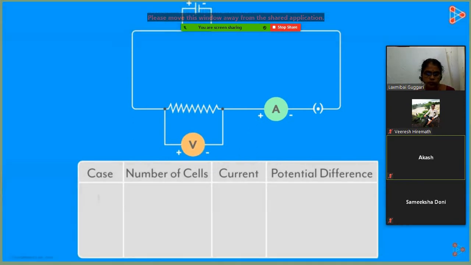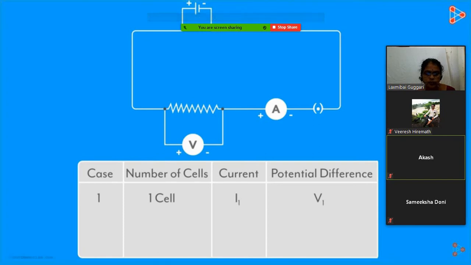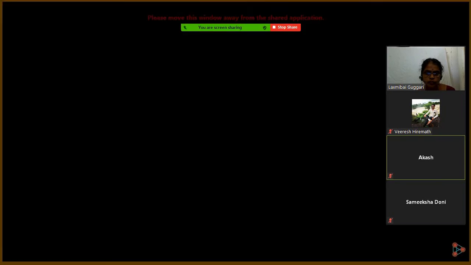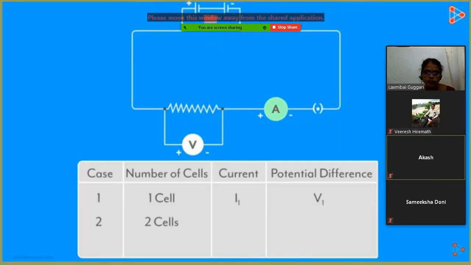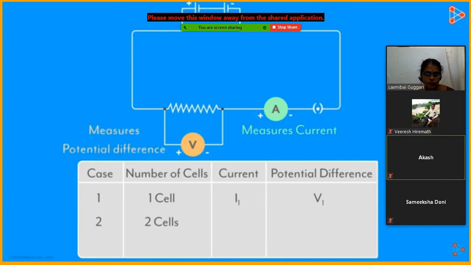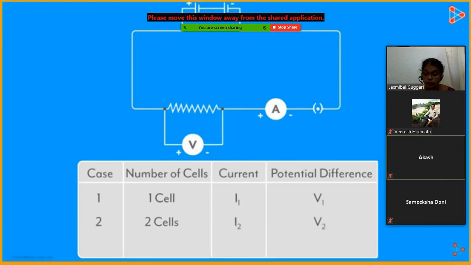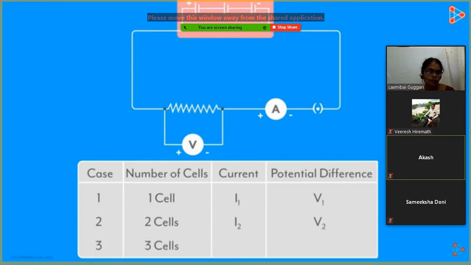Note the reading in the ammeter and the reading in the voltmeter. Let the current and the potential difference be I1 and V1 respectively. In the second case, connect two cells in the circuit and note the respective readings of the ammeter and the voltmeter. Don't forget, the ammeter gives the value of current through the nichrome wire and the voltmeter gives the potential difference across the nichrome wire. Let's say the readings are I2 and V2 respectively. And then repeat the same procedure for the third case when three cells are used as the source.